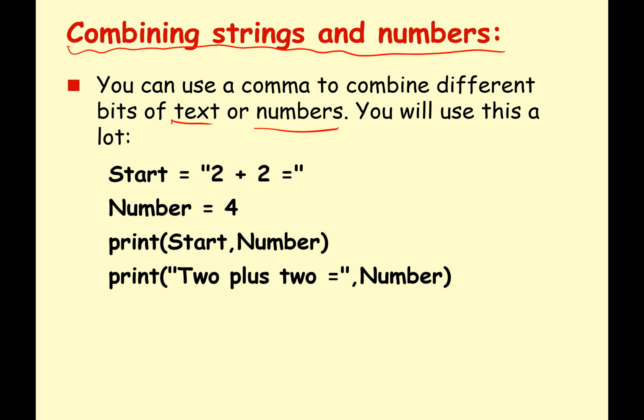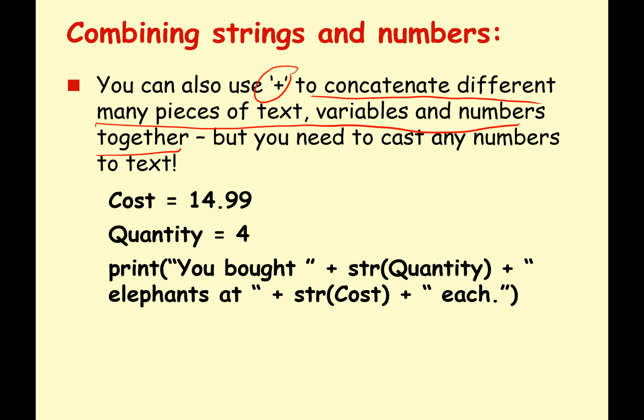Well, if we go back, the first example, again, it's just like doing multiple prints. Because we've got the comma, we're printing one thing, and then we're printing the second thing. It's calling print twice, really. Here, we're only going to call print once, but only after we've joined everything together into one long piece of text.